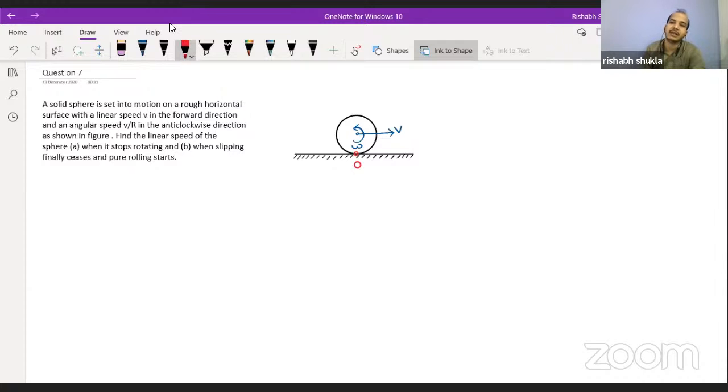There will be velocity v of the point of contact because of translation, and velocity of the point of contact because of rotation also in the same direction. So v plus R omega, or you can say v plus R into v by R. From here you can say that 2v will be the initial velocity of the point of contact.